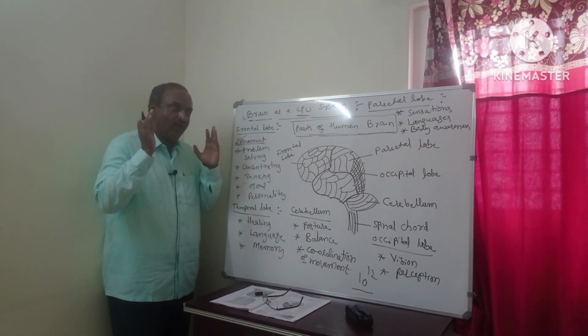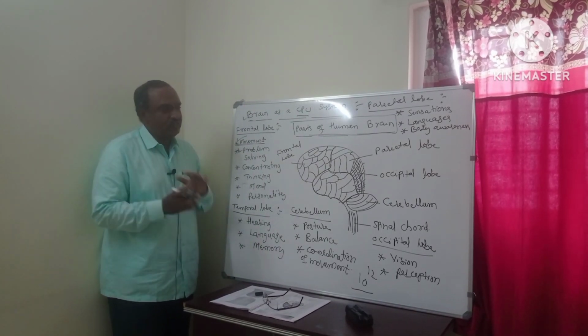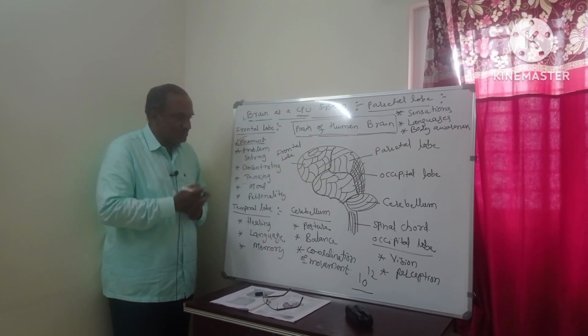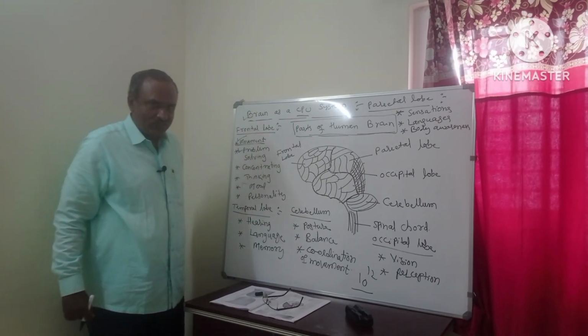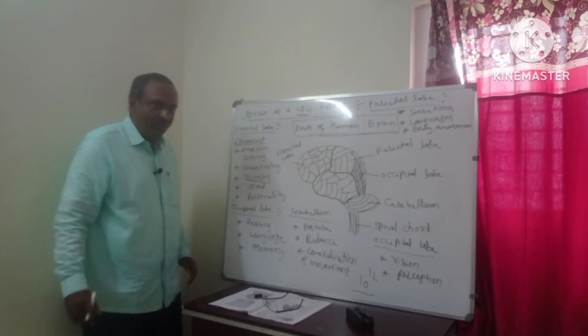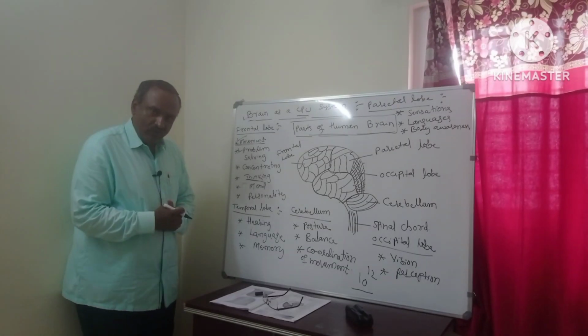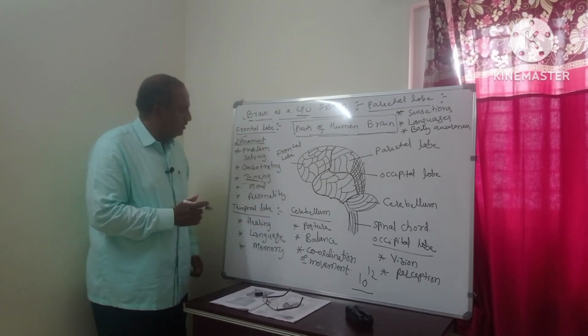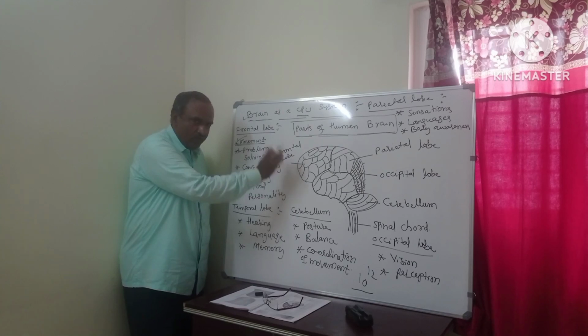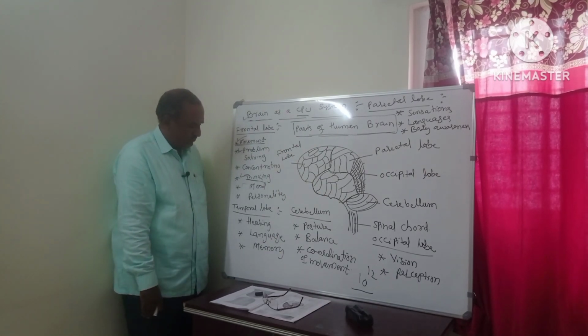Then I will think and decide. I will discuss some in the class, and concepts which are not discussed in the class I will make video lectures. That is nothing but thinking. We will think, and according to that we will work. That is the function of the frontal lobe.